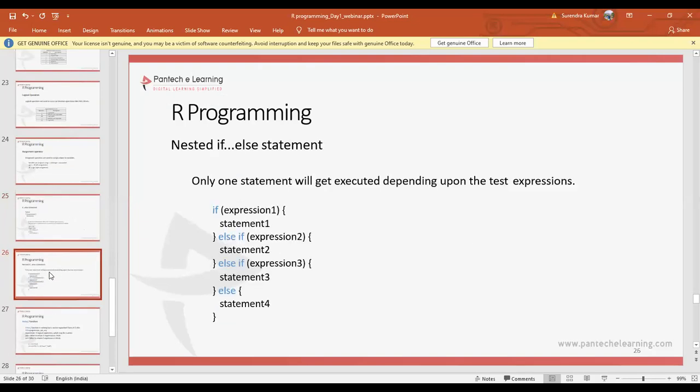The nested if else statement is used for multiple conditions. Only one statement will be executed depending upon the test expressions. If condition expression 1 is true, it will execute statement 1. Else if, it will check another condition and execute the next statement. In the same way, it is used for multiple conditions. If none of the conditions are true, then it will give the print statement directly, the default statement.